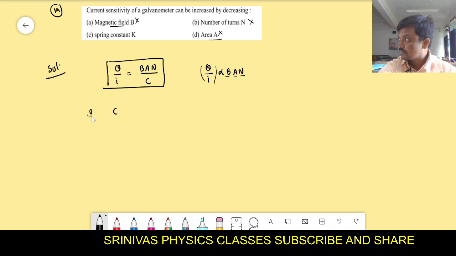If C decreases, then current sensitivity increases. This C is the restoring torque per unit twist. That depends upon the spring constant. That means the right option is C. Next, one last problem we will discuss.